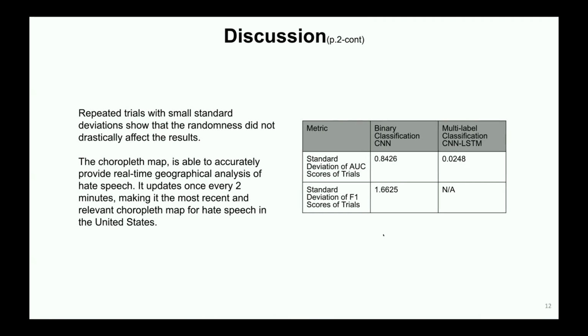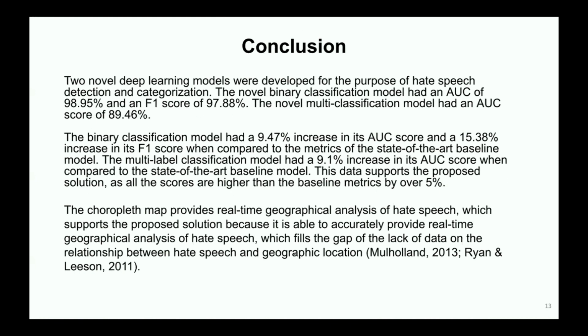In conclusion, despite an increasing amount of hate speech on Twitter, there remains a lack of comprehensive deep learning models that can both detect and categorize hate speech. In this project, TweetWatch was created to serve as a comprehensive detection and reporting platform. TweetWatch utilizes two CNNs, a binary classification CNN to detect hate speech from real-time Twitter data, and a multi-class CNN to categorize hate speech into 5 categories. We used Dash by Plotly to create a real-time choropleth map of the United States with respect to frequency of Twitter hate speech in each American state.